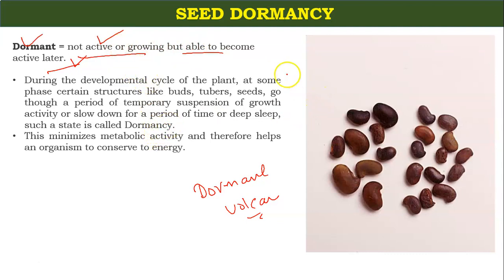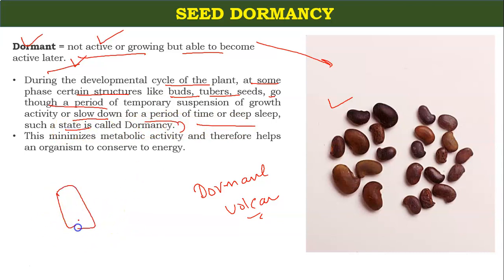So if we take this concept in terms of seeds, what will happen? During the development cycle of the plant, at some phase, certain structures like bud, tuber, seeds go through a period of temporary suspension of growth activity, or slow down for a period of time, or deep sleep. Such a state is called dormancy.